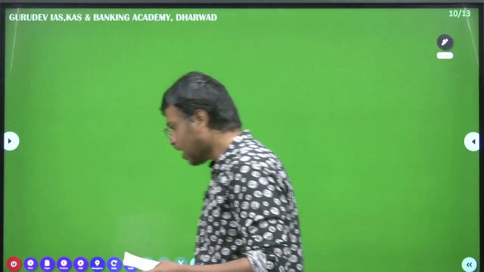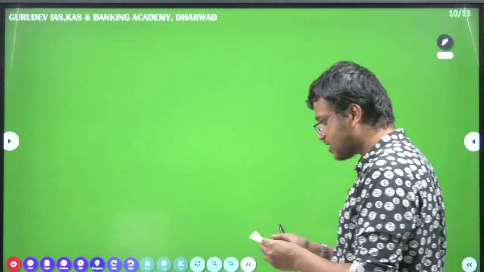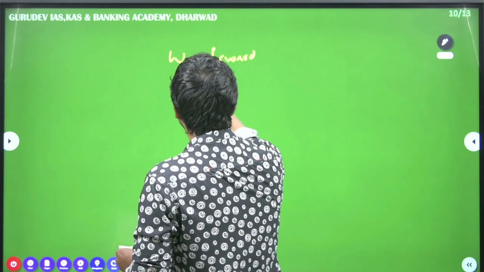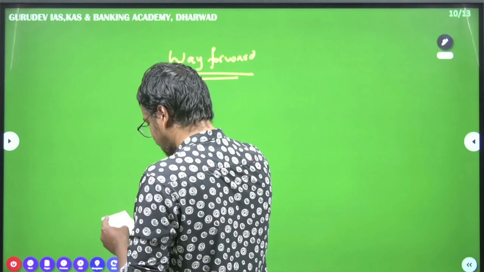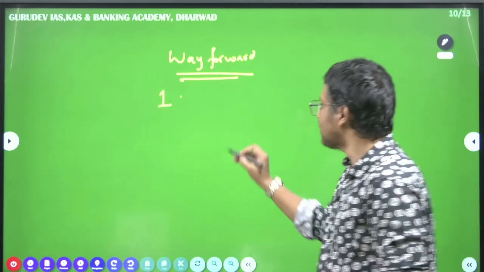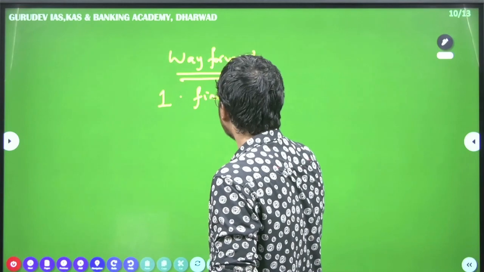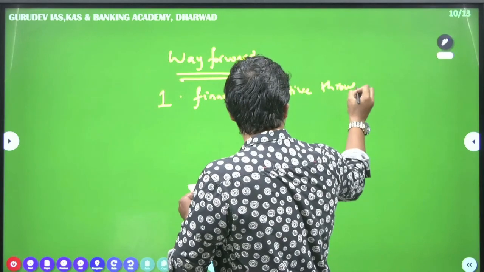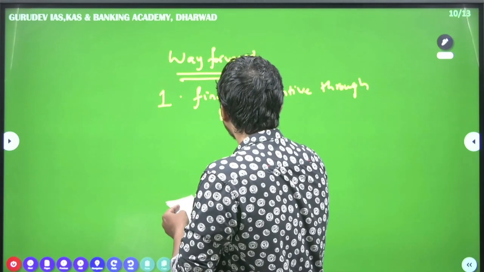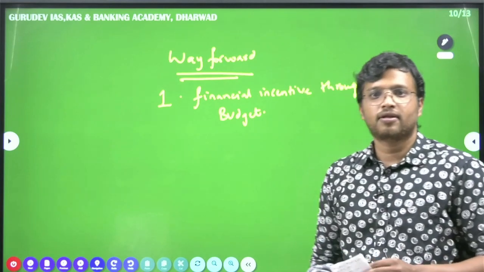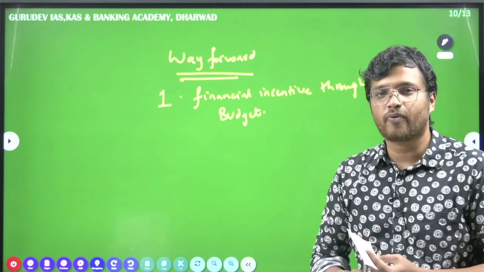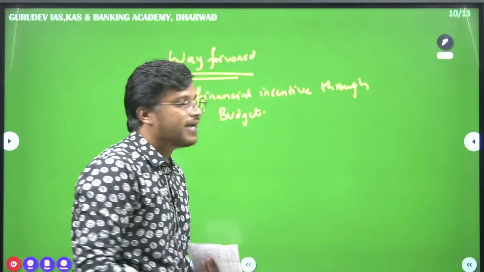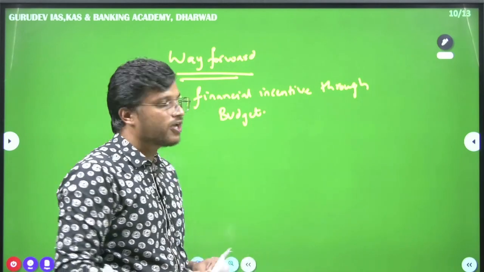Okay, now what are the steps that can be taken way forward? Okay, way forward, when we look at it, firstly, financial incentives through budget. Okay, the article says that the government, through budgets, has to provide financial incentives to build these HAPs, heat action plans, to develop those. The government should give financial incentives.